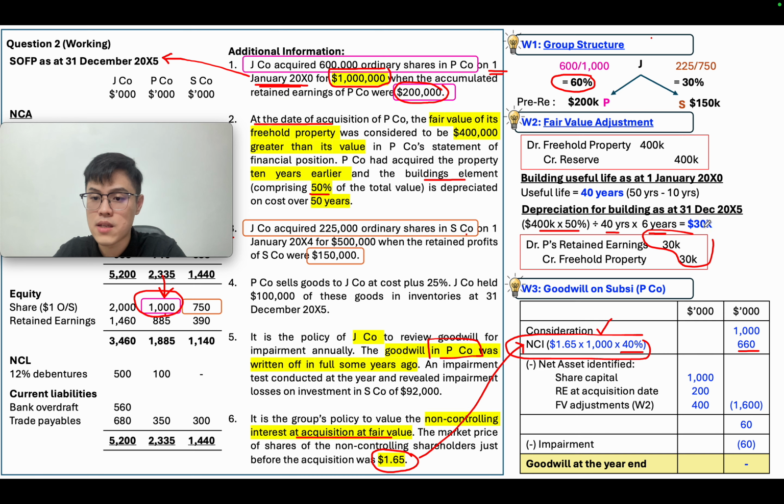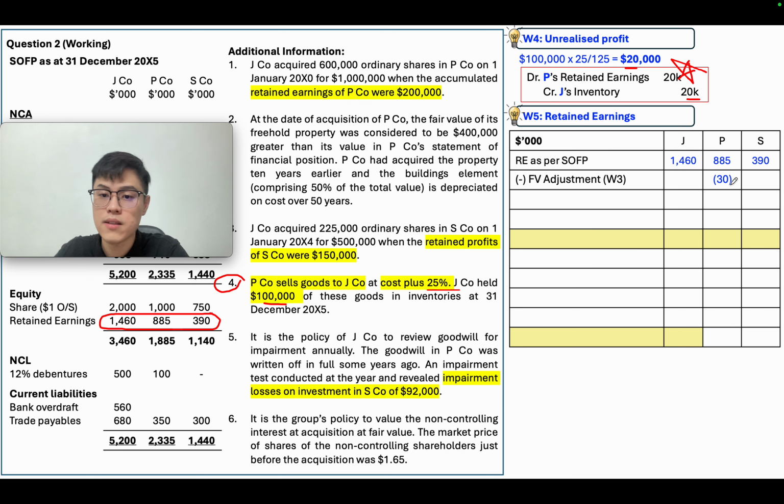We need to minus 30,000 to reduce the retained earnings, and we need to minus this URP of 20,000. And we need to minus the pre-acquisition retained earnings: for subsidiary P, pre-acquisition retained earnings of 200,000, and for the associate, pre-acquisition retained earnings of 150. So you minus it and you share.